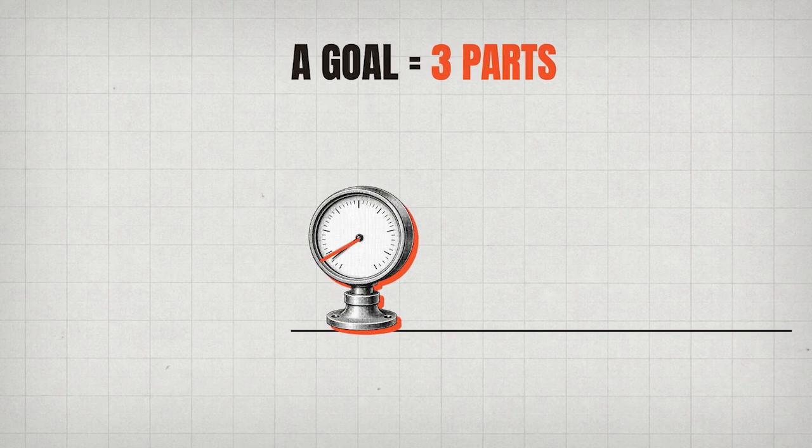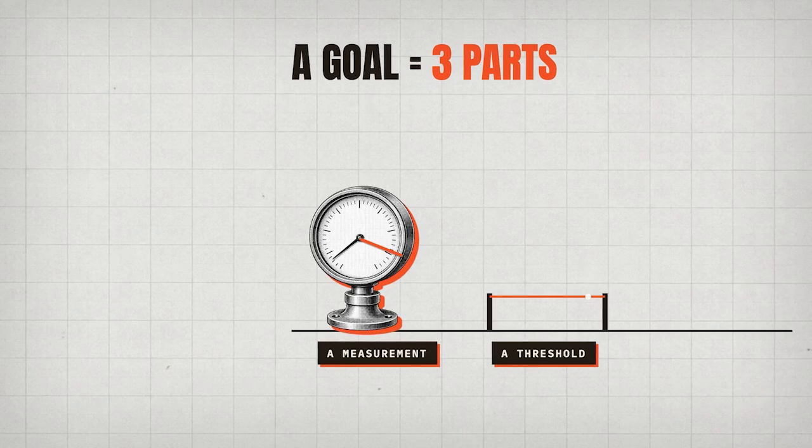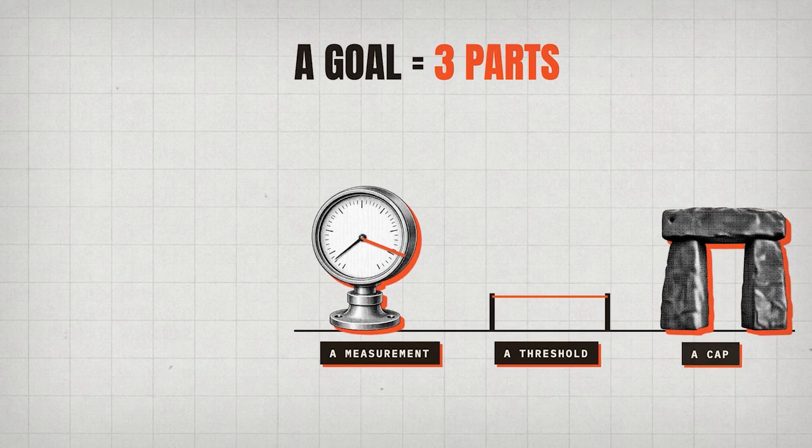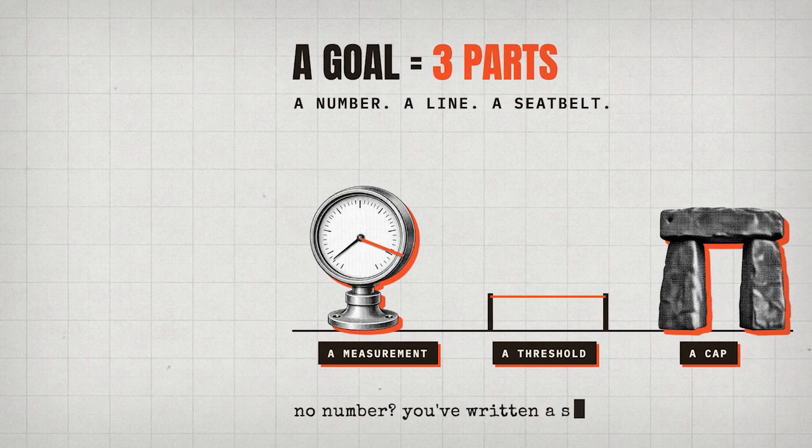Same math, bigger bill. So here's the rule, and it might be the most valuable thing in this video. A goal is a measurement, a threshold, and a cap. Score 90 or above, stop after 5 tries. A number, a line, a seatbelt. If your finish line has no number, you haven't written a goal. You've written a subscription.